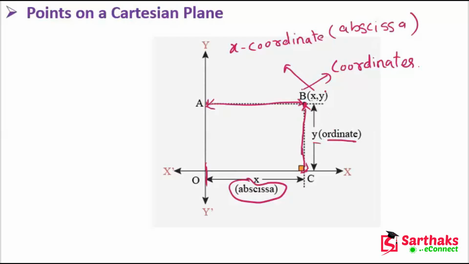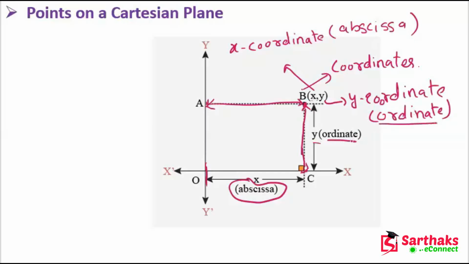This is y coordinate. Okay, so x coordinate we can call as abscissa, and y coordinate we can call as ordinate.